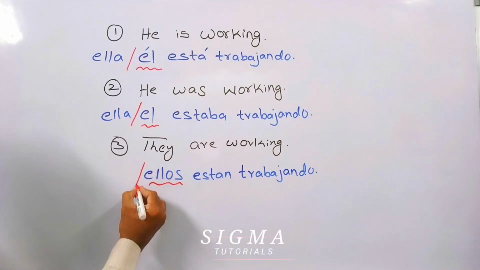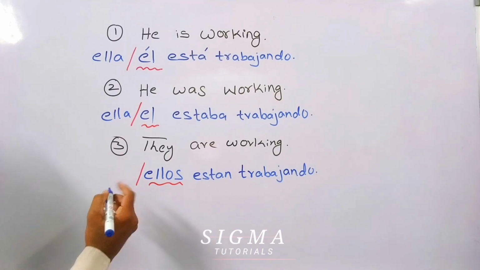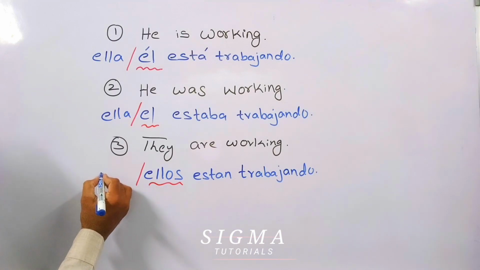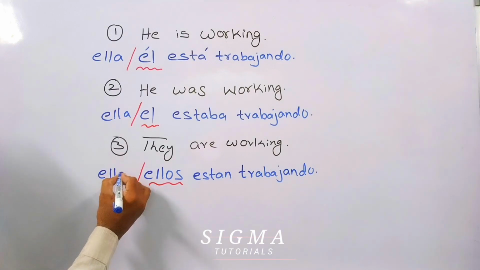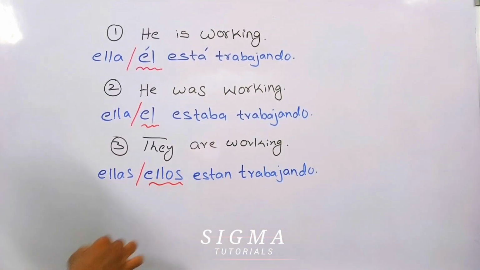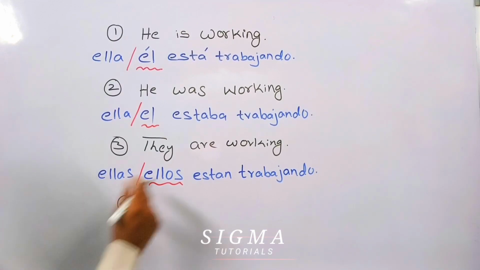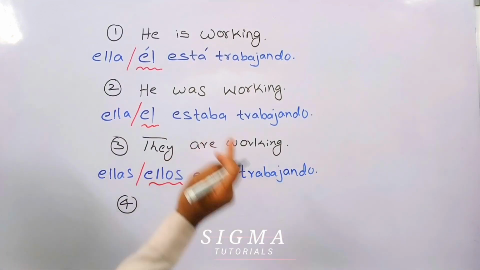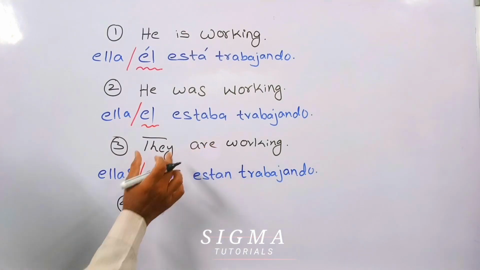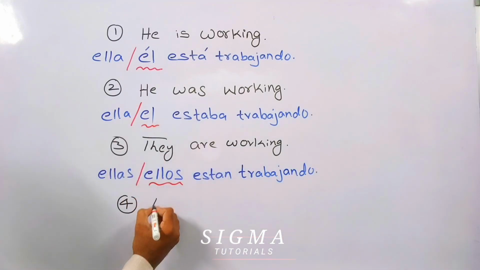Same thing we will do here. If it is masculine form, ellos. If it is feminine form, let's say girls or women, for them we can use ellas. This is pretty much easy. Now let us take the last example. Same sentence I will make. This is the temporary situation for the plural form. Now we'll make temporary for past.